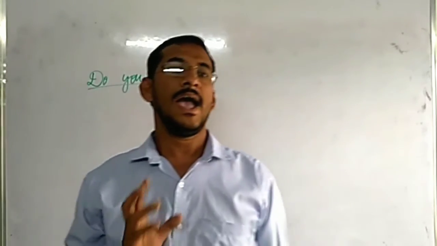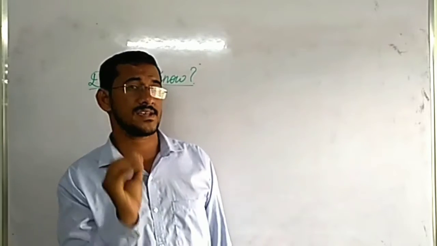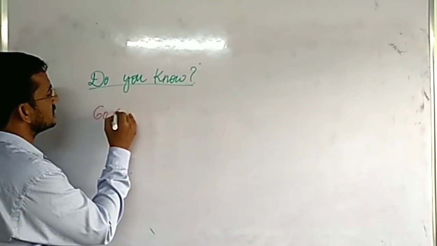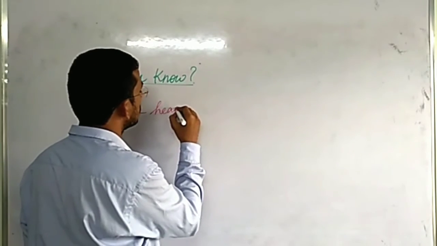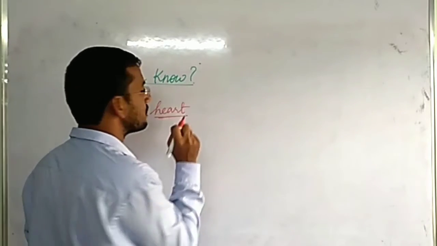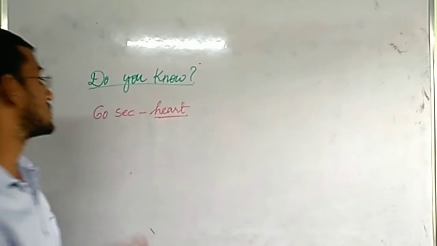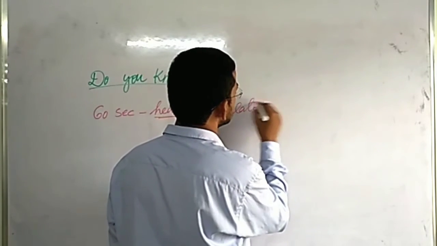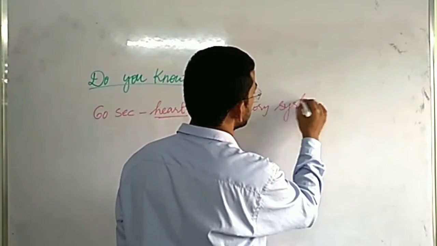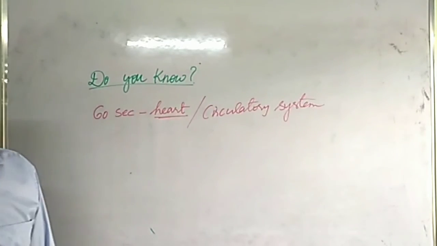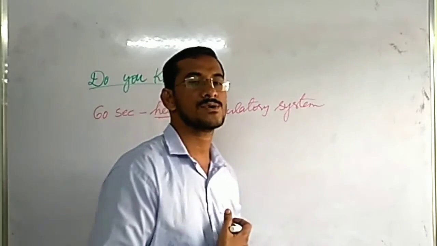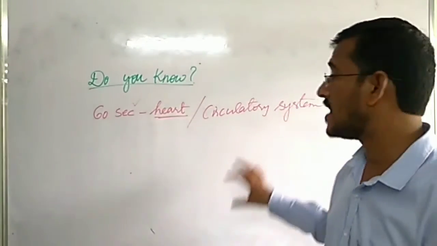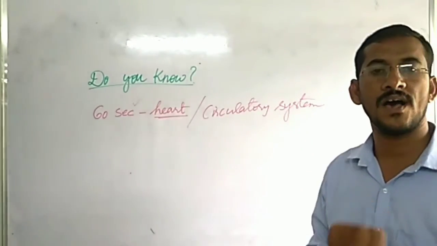In just 60 seconds, our heart can pump the blood, and our circulatory system takes the blood to the foot. Again from the foot it brings back to the heart in just 60 seconds. So our circulatory system is a very fast working system.